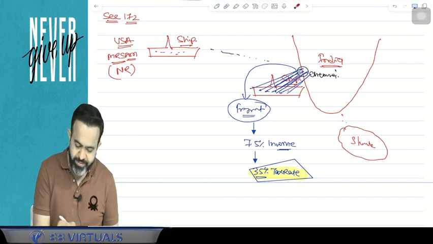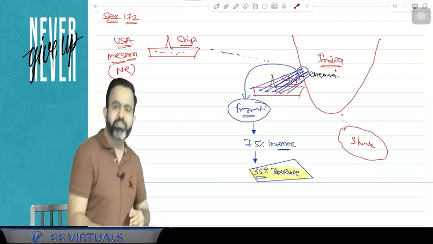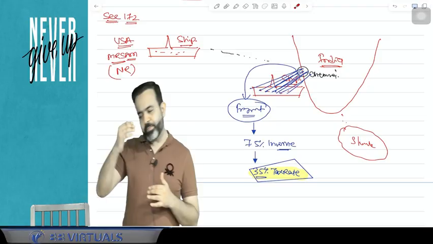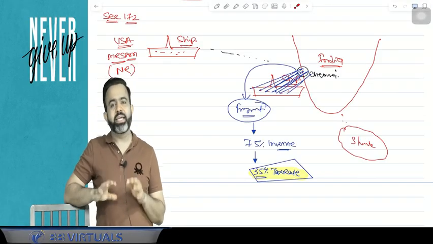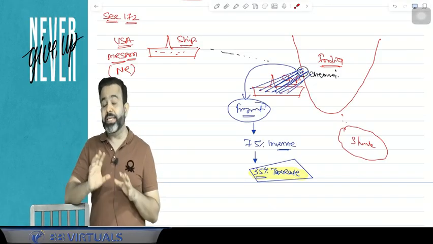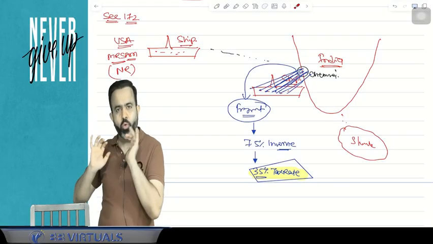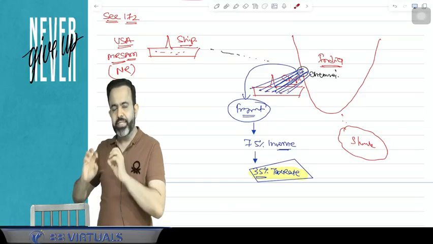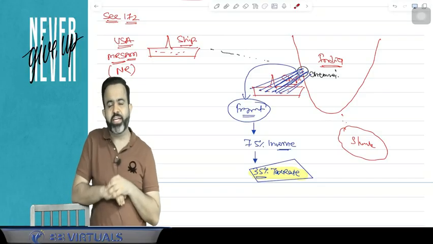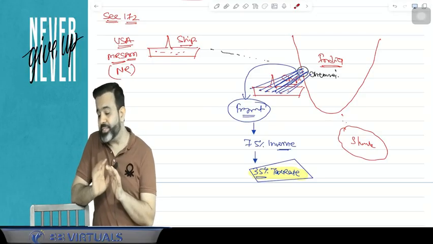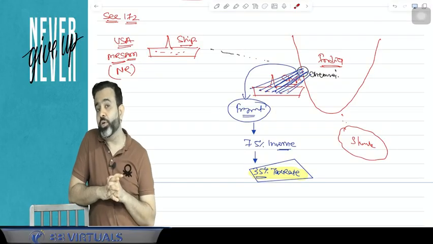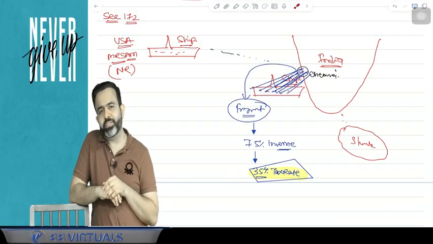So there is a section, 172. Section 172 says that whenever any non-resident engaged in the shipping business comes to India, and at the Indian port some goods are loaded or passengers are boarded, and you have received any amount, meaning you have received the freight and all. So guys, whatever amount you received, 7.5% of that will be your income, and on that you have to pay 35% tax.